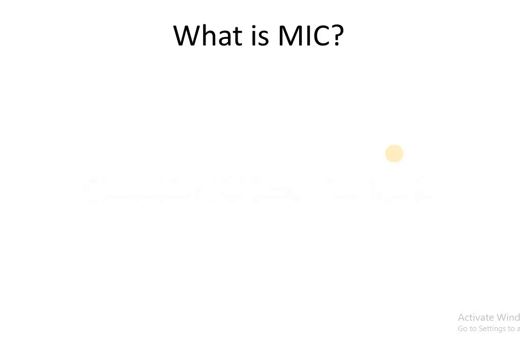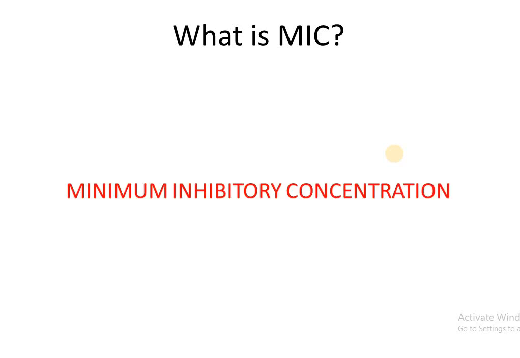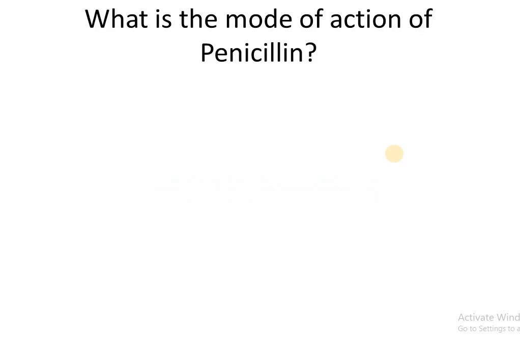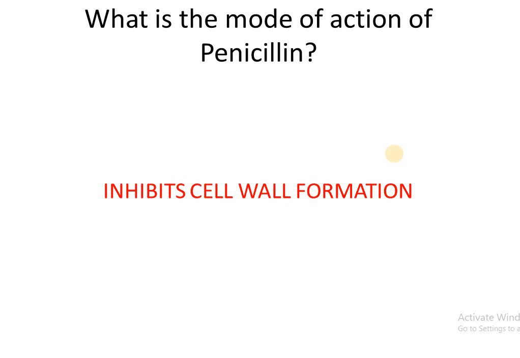What is MIC? Minimum inhibitory concentration. The lowest concentration of a substance which prevents visible growth of a bacteria. Which pathogen was discovered by Hansen? Mycobacterium leprae. What is the mode of action of penicillin? Penicillin is an antibiotic. It inhibits cell wall formation.